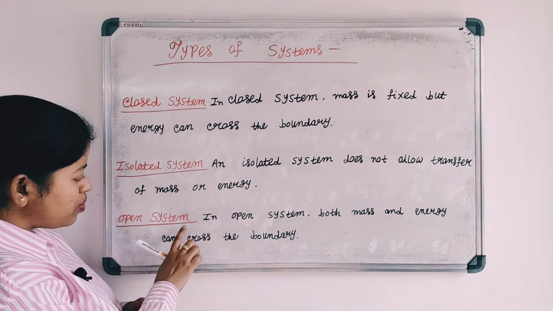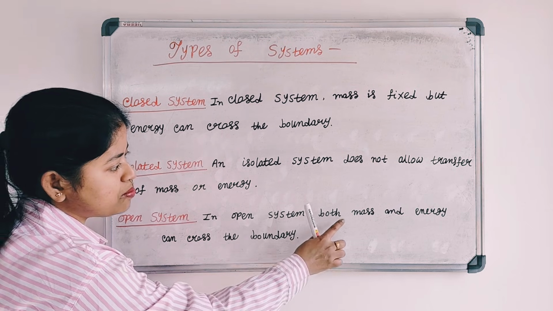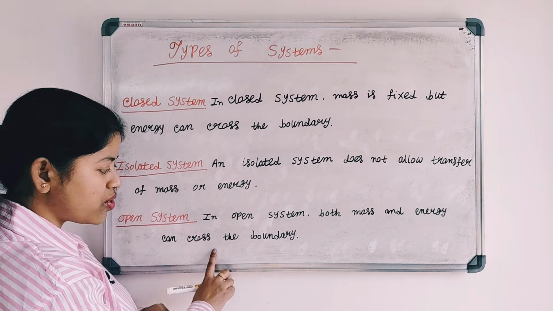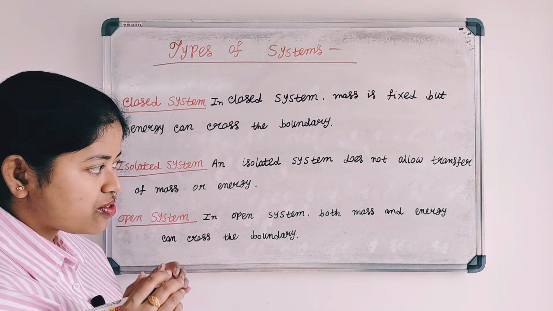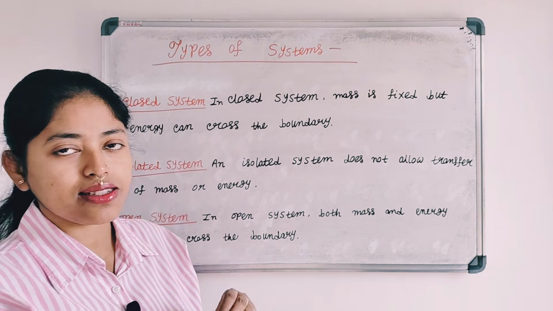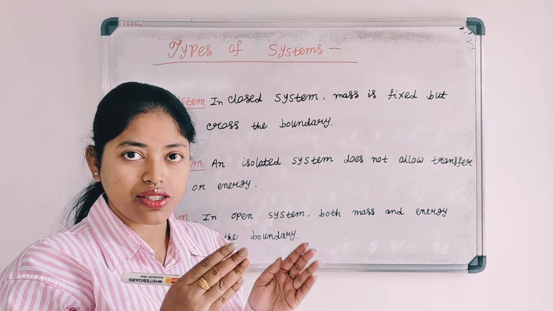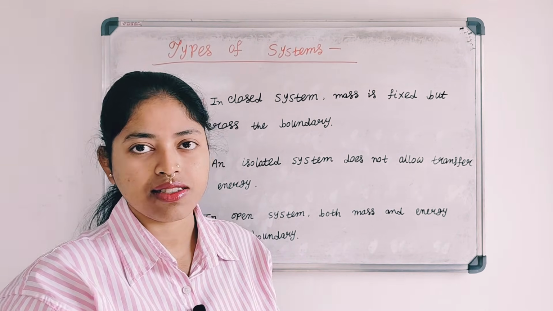And in the case of an open system, both mass and energy can cross the boundary. So in an open system, mass and energy can both be transferred between the system and its surroundings.